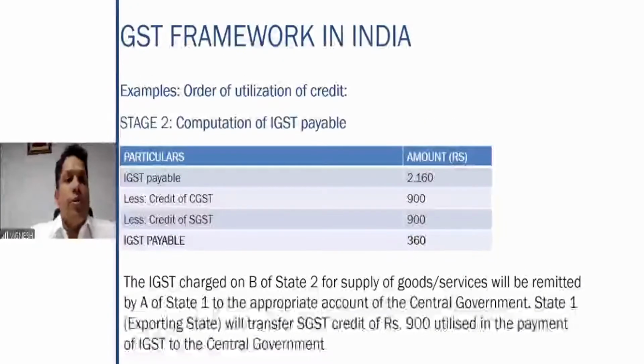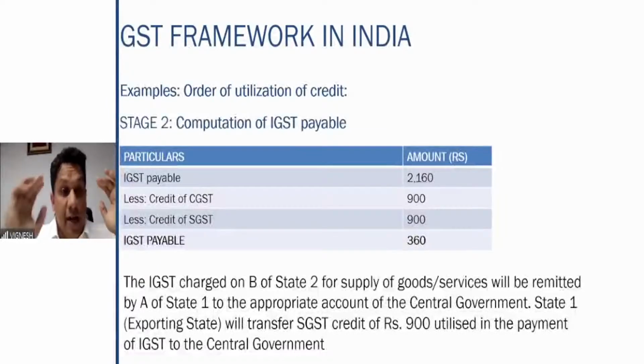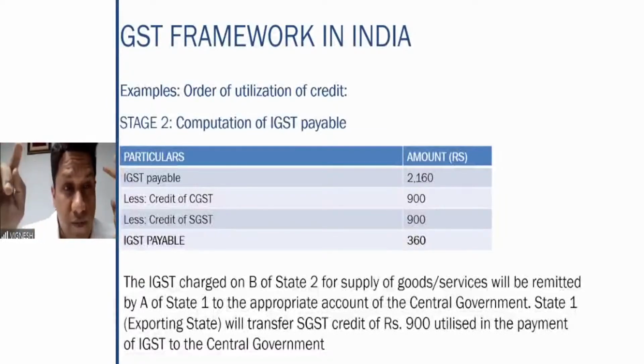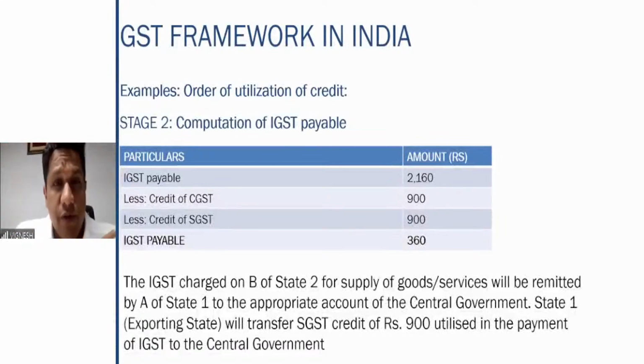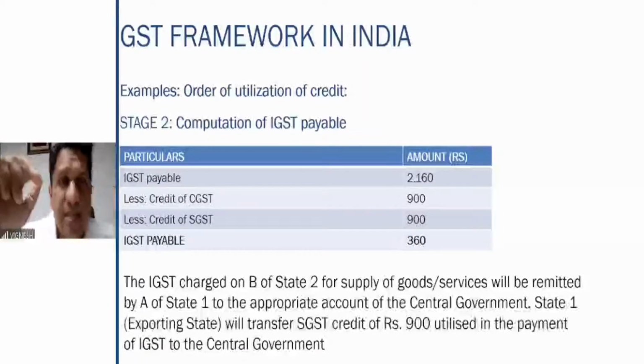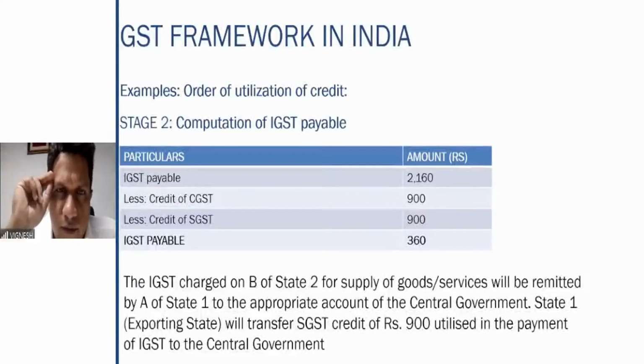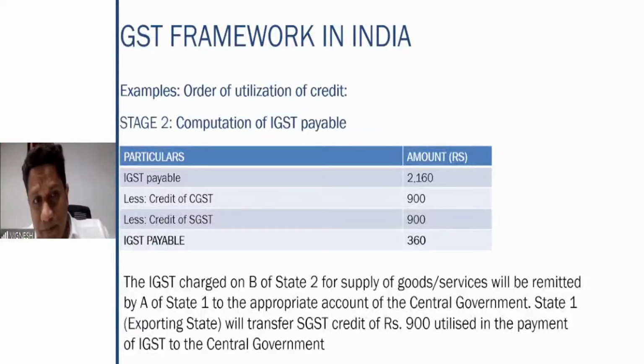Right? So how do you compute the IGST which is payable here? IGST payable gross is 2,160. Now, again, order of utilization of credit. If there is IGST payable, first you have to utilize the CGST credit. Once you utilize the CGST credit, then you utilize SGST credit. Net IGST payable is 360 rupees. Now, how does this work in practical terms?